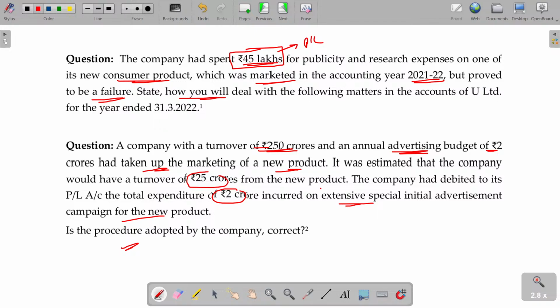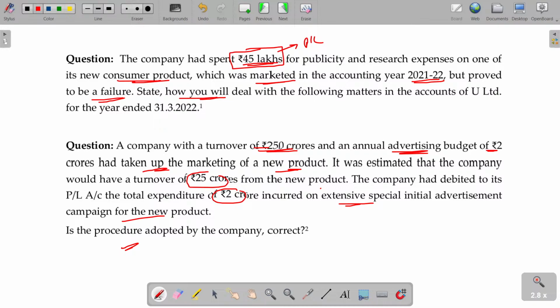Usually, advertisement is always debited because it will not create any intangible assets. Intangible assets means that payment will give me the returns for n number of future periods, or simply I can transfer to somebody else. I developed a technical know-how, but I cannot run the business. Somebody wants that know-how to use for his business, so I can sell him and get the money.